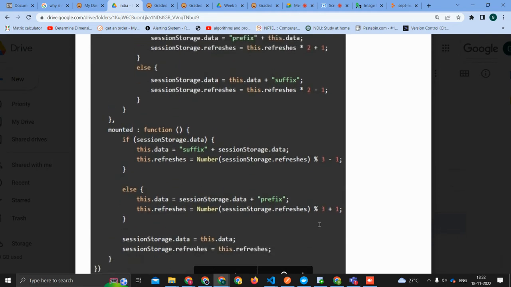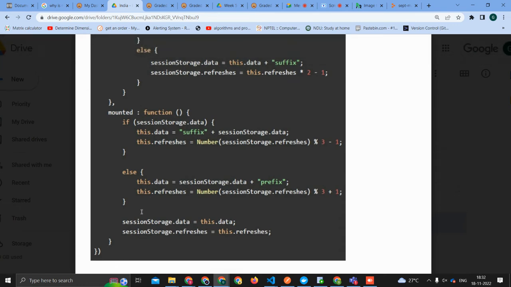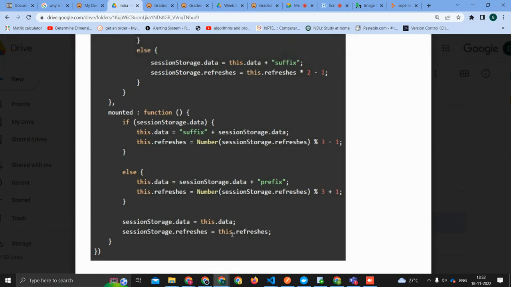Let's see one thing. I'm thinking of something. See, after this if-else condition, in the session dot storage data, you are adding suffix, and then here it is not a number, right? You are storing it as a string. Basically, minus one is being stored as a string. But whenever we are doing this function, we are changing it to the number, right? This dot refreshes number.